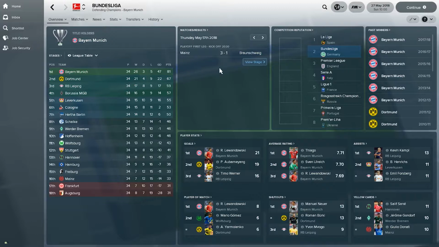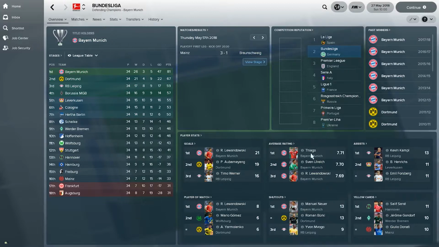We see also that Mainz have won the playoff to survive against second-tier Braunschweig. The goal scorers chart has been won by Robert Lewandowski with 21 goals. He has managed to surpass Aubameyang, who was leading midway through the season in January.